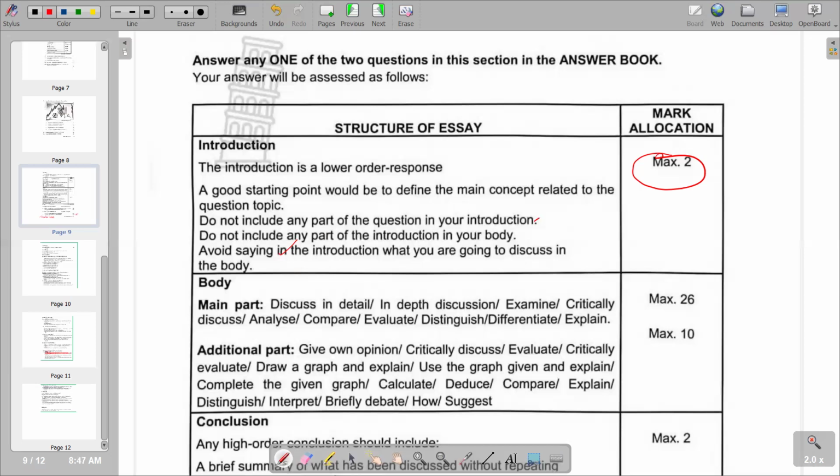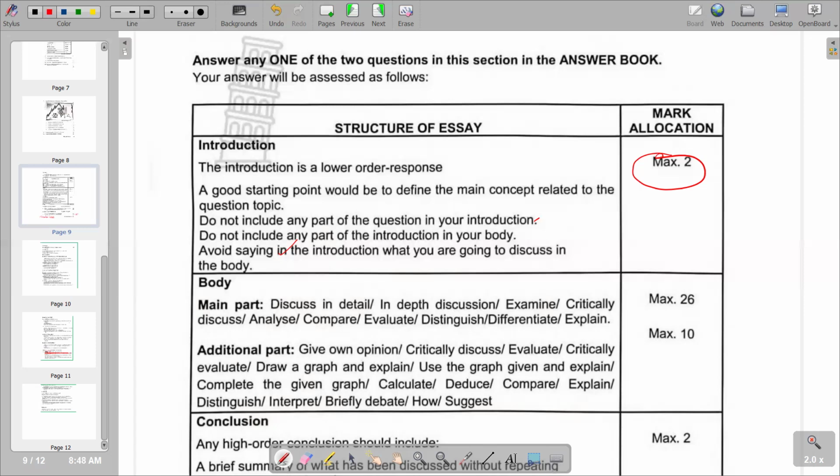So you are not supposed to preempt in the introduction what we are going to discuss in the main body. So what should constitute the introduction? To simplify it, you should just try to see terms in the question that you can define in the introduction, then you end there. That's the most appropriate introduction you can come up with.